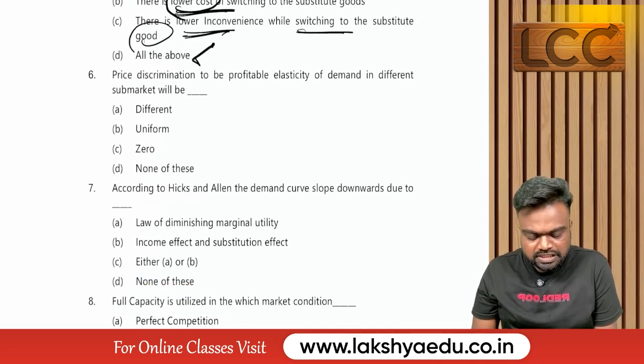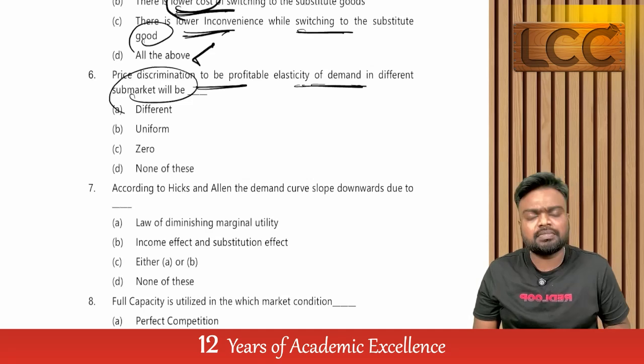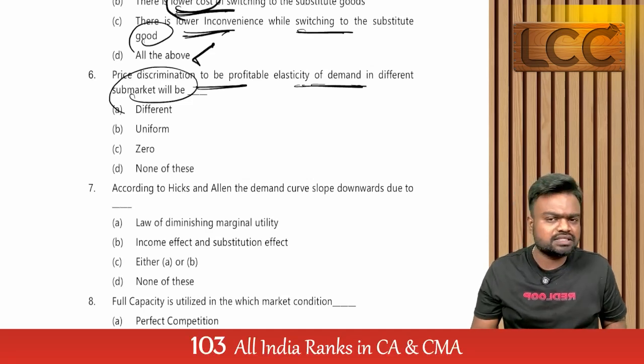Next thing, price discrimination to be profitable, elasticity of demand in different submarkets will be. Sir, if you remember, we discussed something called the AC Pigou model.